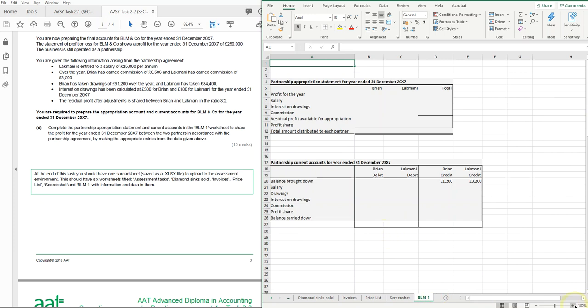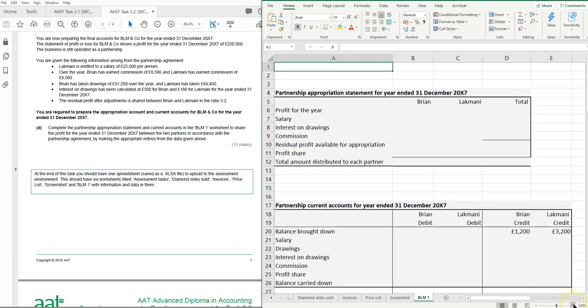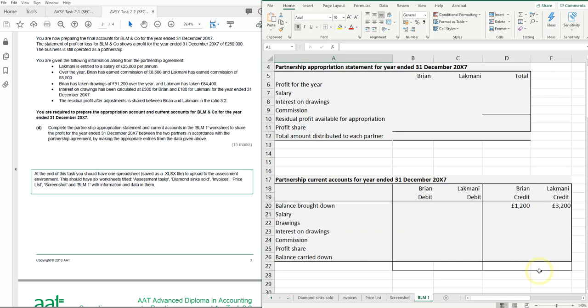Okay, so let's just make this a bit bigger. Right, so here's the appropriation statement. We need to fill that in first, and then once we've done that and we've calculated how much of the residual profit is available and share it out, we can then do the partnership current account. So let's start with the profit for the year first. So the profit for the year is £250,000. So that's going to go in up there.